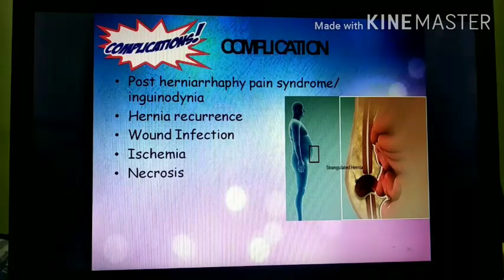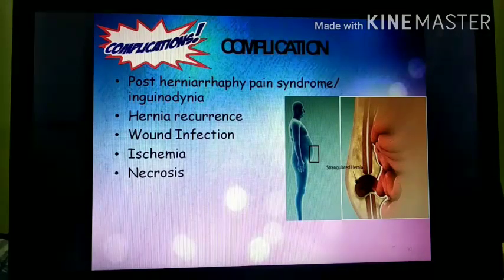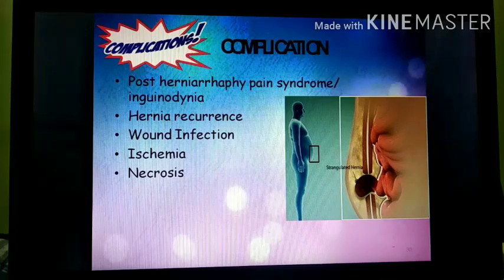And the complications of hernia. The complications include post herniorrhaphy pain syndrome, hernia recurrence, wound infection, ischemia and necrosis.